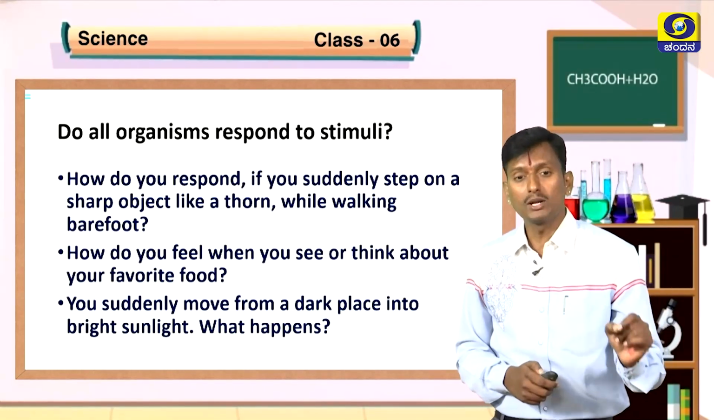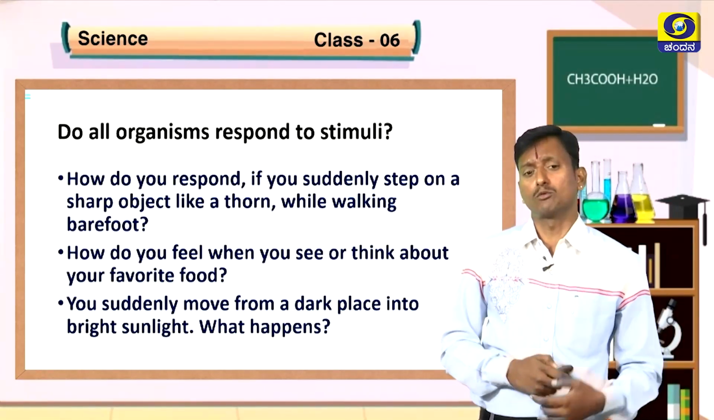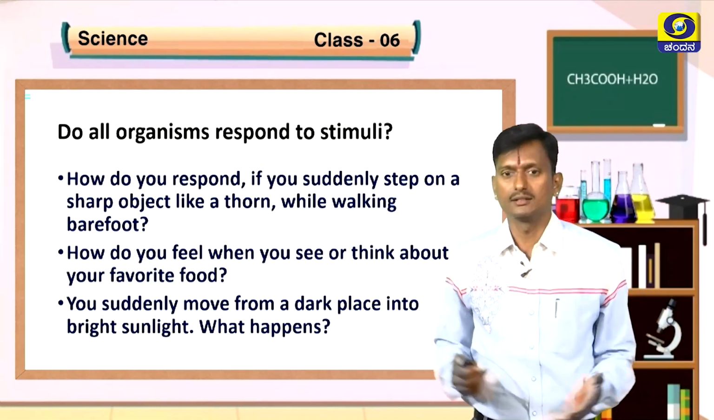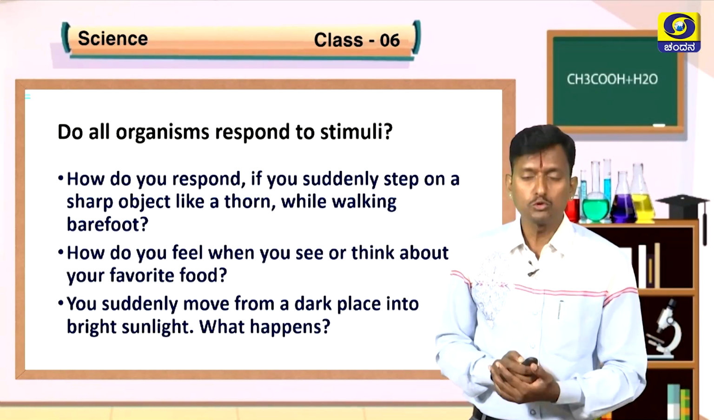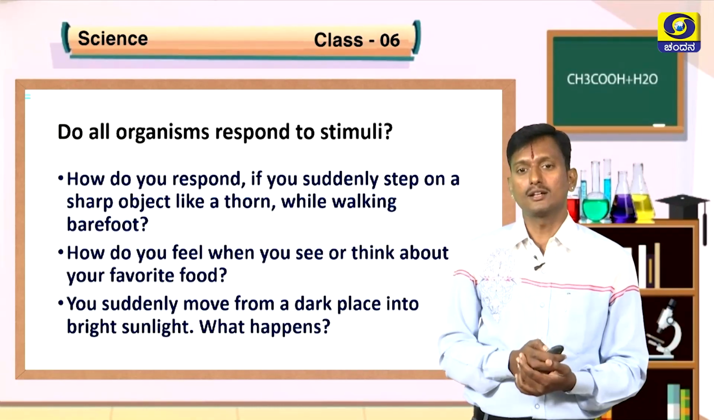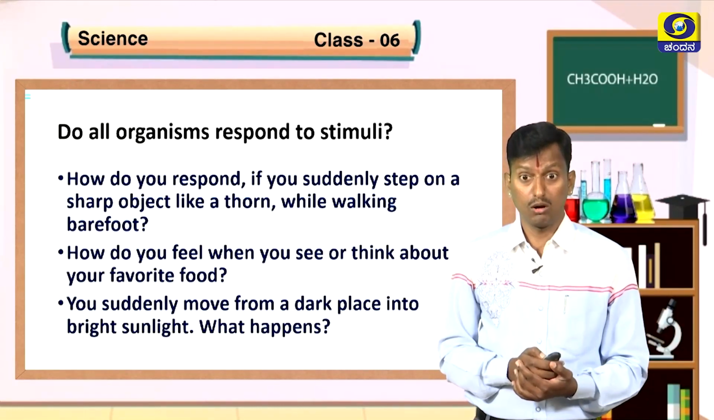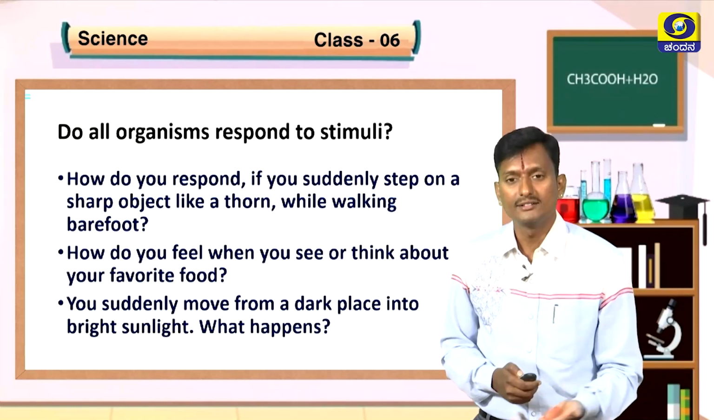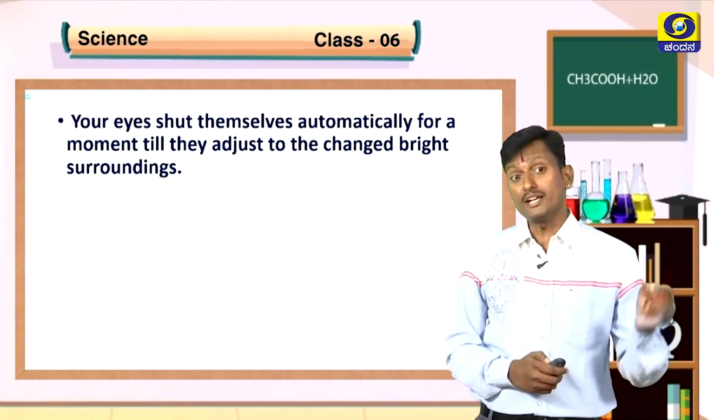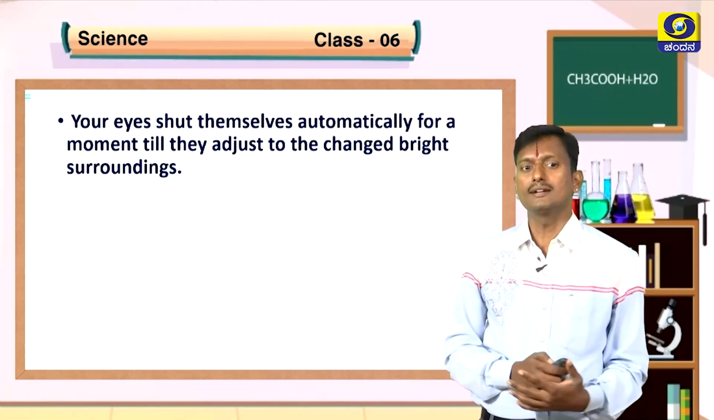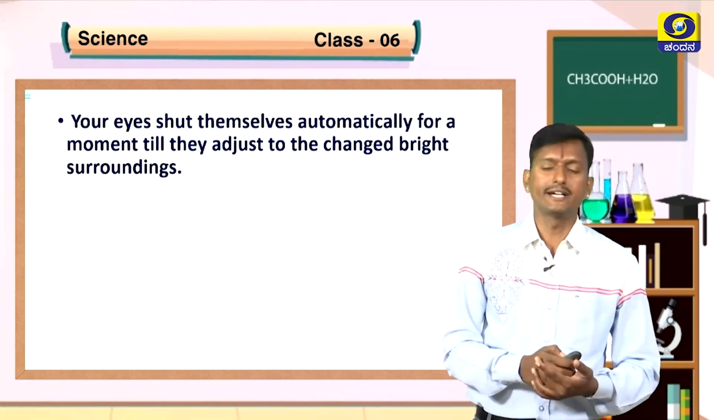You suddenly move from a dark place into bright light, sunlight. What happens? You can't see everything. It takes some time to adjust to the surroundings. Suddenly, your eyes will become broad. That is called response to stimuli. Your eyes shut themselves automatically for a moment till they adjust to the changed bright surroundings.